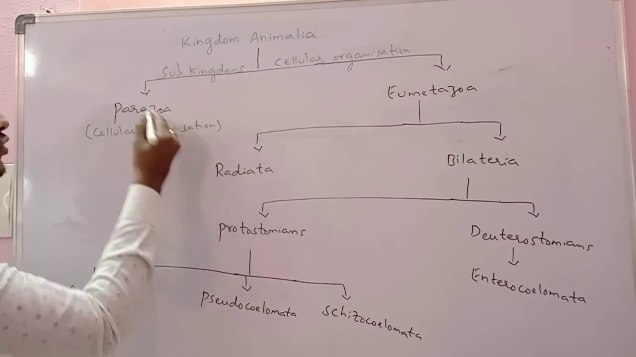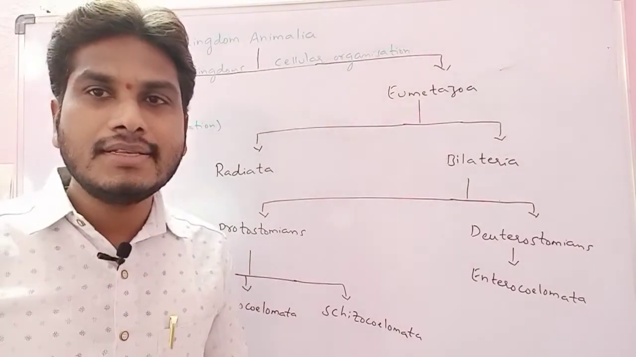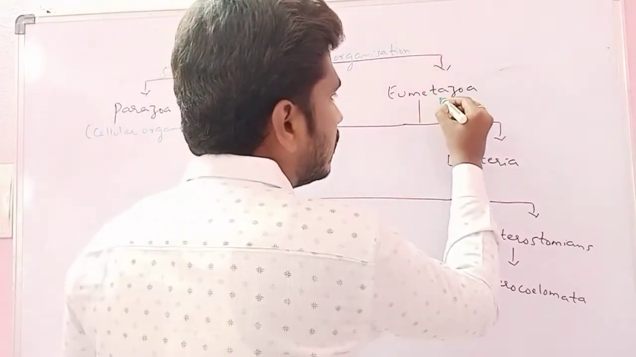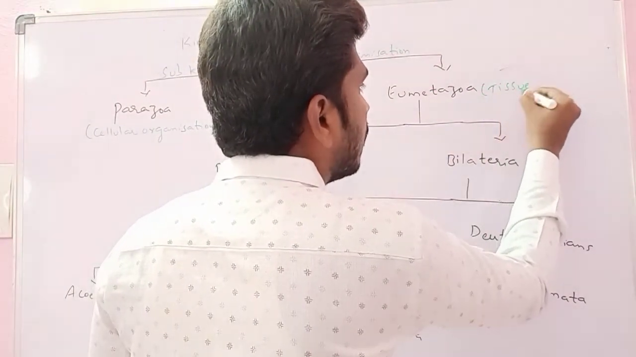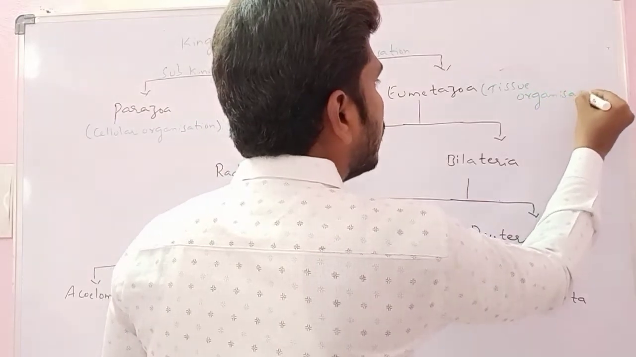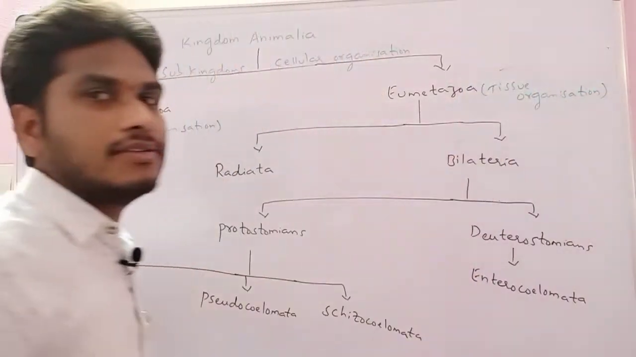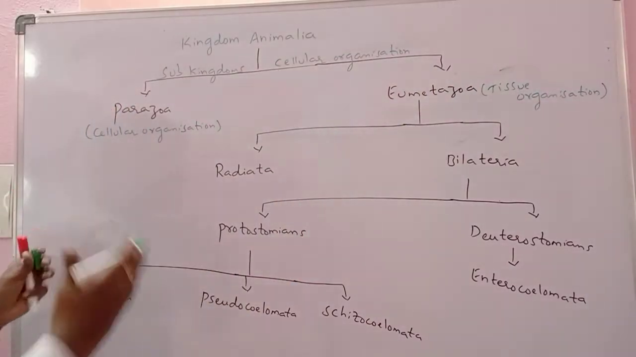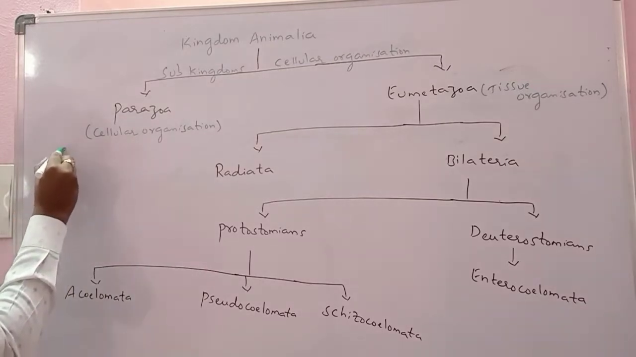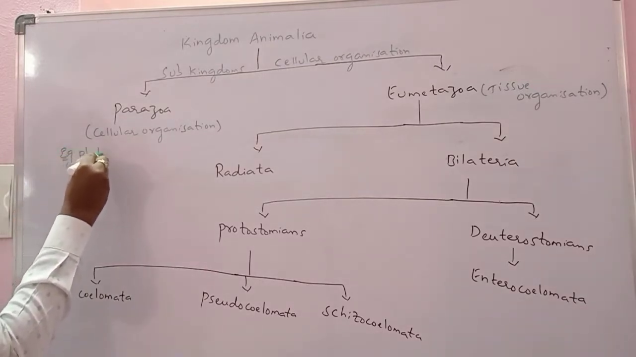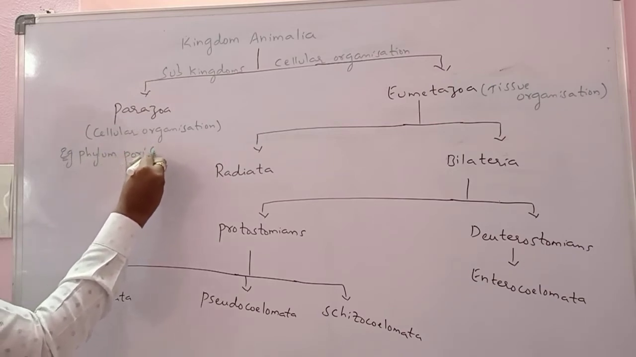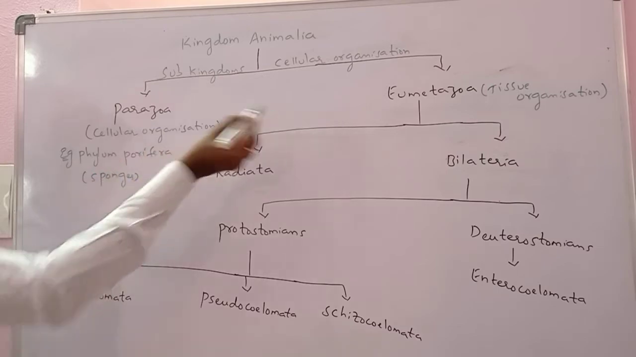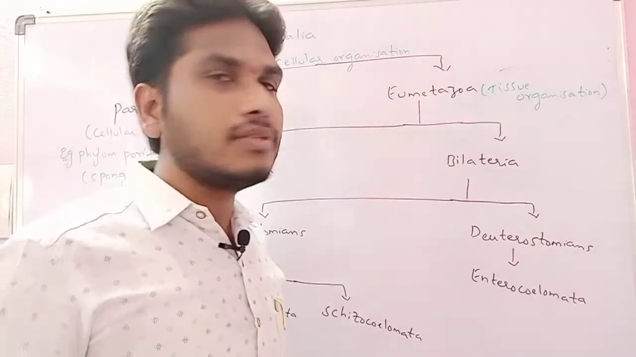That means in the Parazoans cells are loosely arranged, hence they consist of a cellular level of organization. The Eumetazoans consist of a tissue level of organization, because cells are tightly arranged here. Here we are not dividing Parazoa again into different sectors. For the Parazoans, the example we are taking is phylum Porifera. Poriferans always consist of sponges.